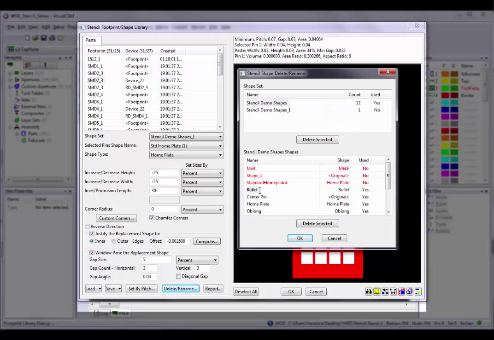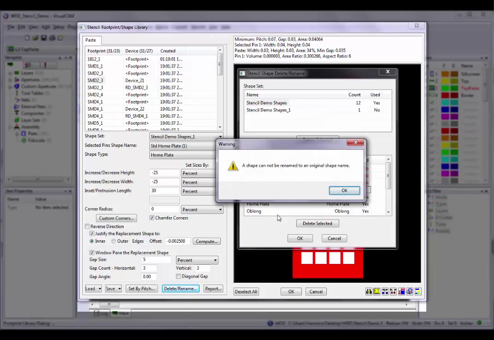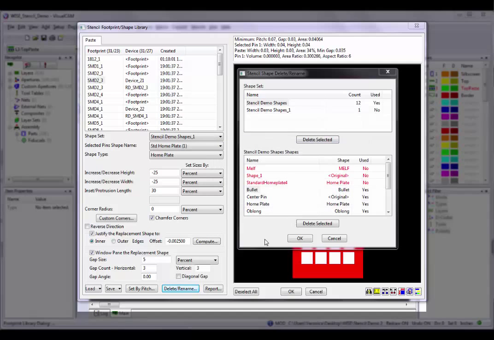Double-clicking on the name in either list will permit editing of the name. Note that names must be unique in both original and new names. For example, you cannot rename the bullet shape to oblong without first okaying the dialog box between steps. This is required to prevent ambiguity in updating the references in the footprints to the shape sets and/or shapes, since the footprint references are by name. Attempts to rename to a non-unique name will result in an error message and the name remaining unchanged.